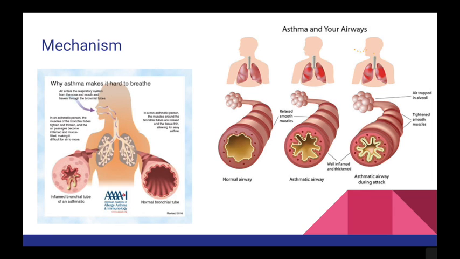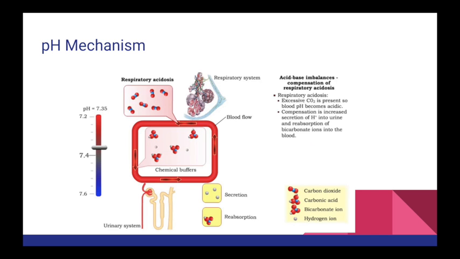Secondly, repeated episodes of this hyperresponsiveness will result in airway remodeling. Airway remodeling will cause the airway to have a greater amount of smooth muscle present around the bronchioles and an increased amount of mucus, which will also be present. The cause of the greater amount of smooth muscle is debated, with both muscle contraction and muscle hypertrophy as possibilities.